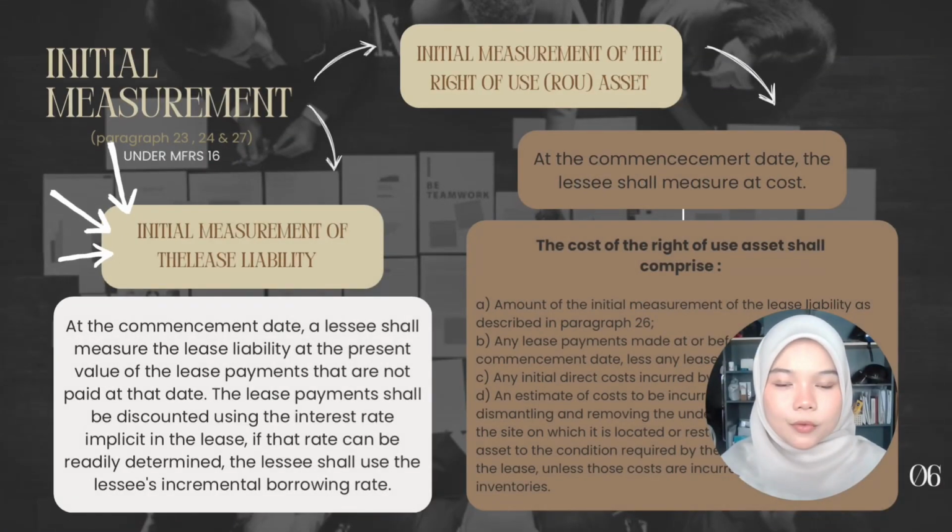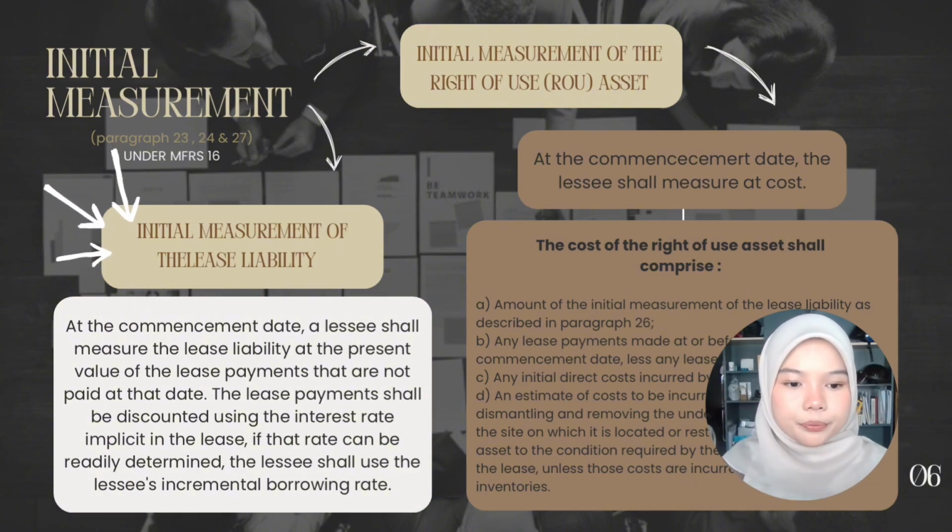Next, we move on to initial measurement of the lease liability under paragraph 26. At the commencement date, a lessee shall measure the lease liability at the present value of the lease payments that are not paid at that date. The lease payment should be discounted using the interest rate implicit in the lease if that rate can be readily determined. Otherwise, the lessee shall use the lessee's incremental borrowing rate.